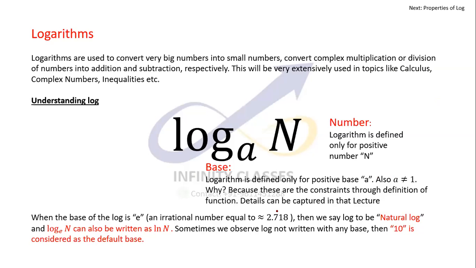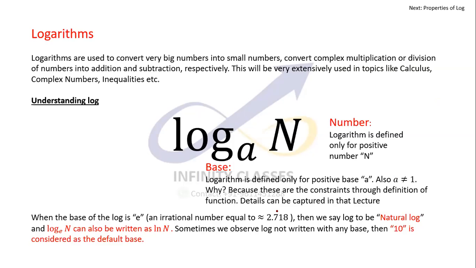So why are logarithms used? Logarithms are going to change your very big numbers into very small numbers. Like 10 power 7, log with the base 10 of 10 power 7 would be just 7. So 10 power 7 is a big number, log with the base 10 of 1 crore will be just 7.